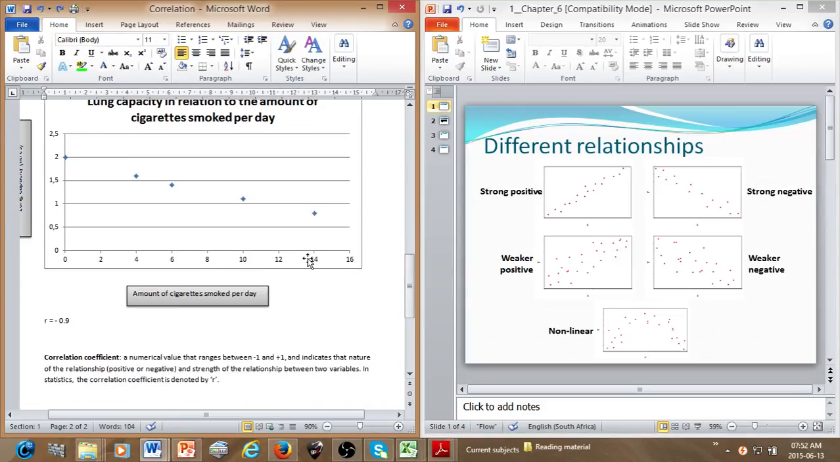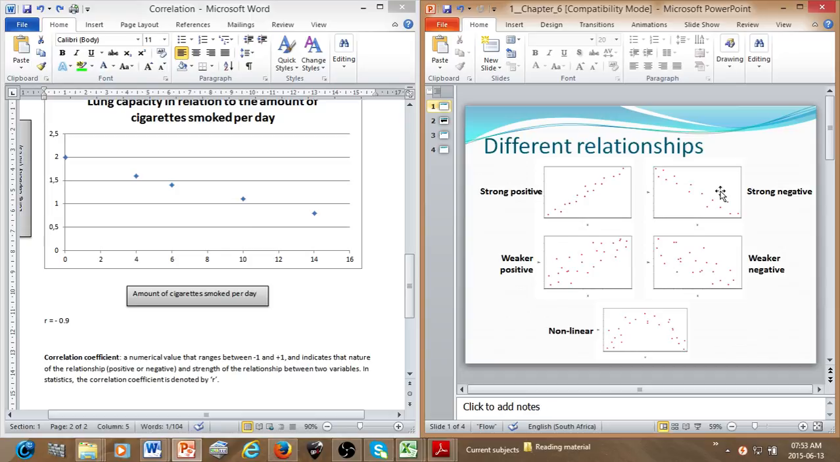Now in the case of a negative linear relationship, a negative symbol will be present in front of the correlation coefficient. Over here, it's a negative 0.9. So 0.9 tells us that there's a very strong linear relationship between these variables. And the minus sign in front of the correlation coefficient tells us that it's a negative linear relationship. A negative linear relationship will always progress downwards like this.